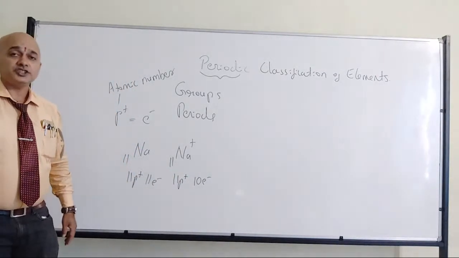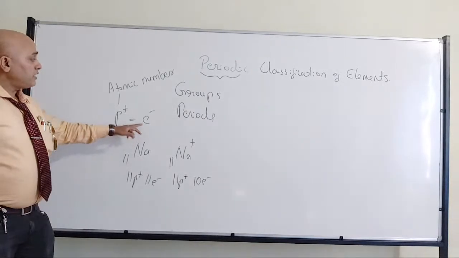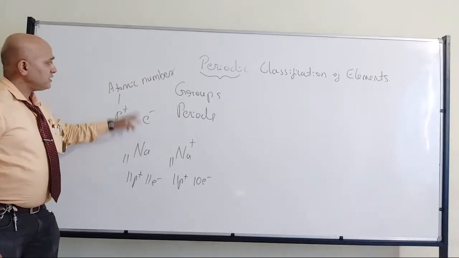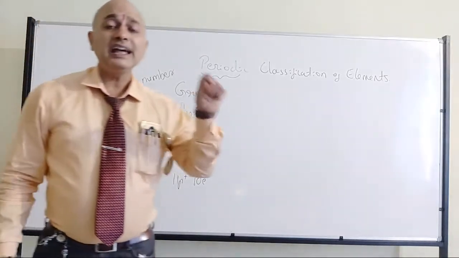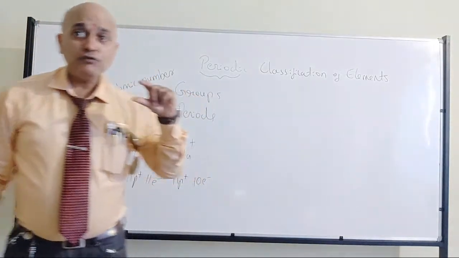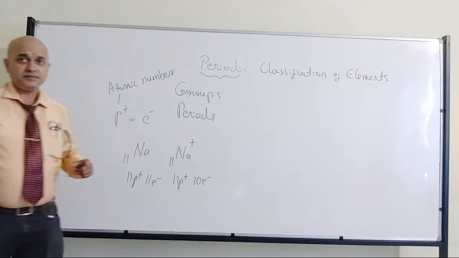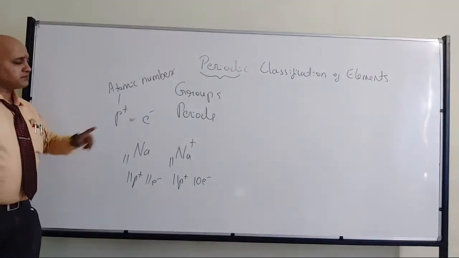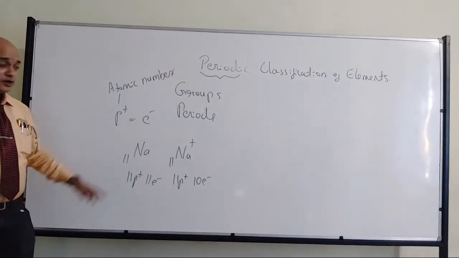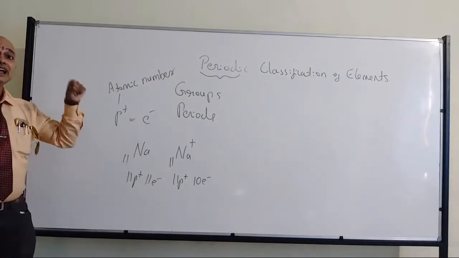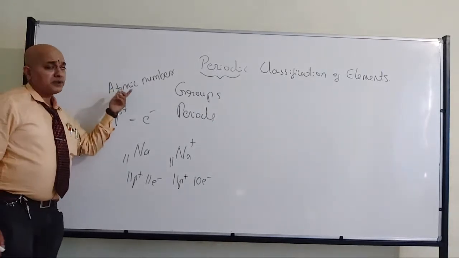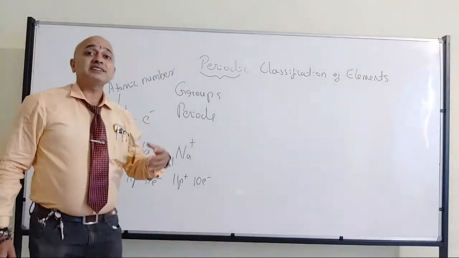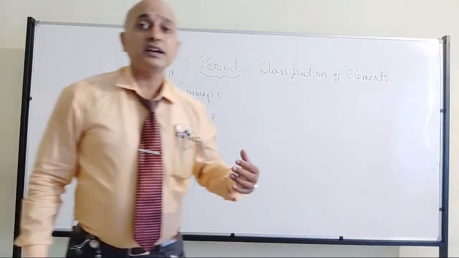There is a change. So if I want to define with respect to electrons and atomic number, then you should mention that in a neutral atom. That one word you should be entering. Otherwise, you can define with respect to number of electrons also, but you should mention that in a neutral atom. Fine? So that's where we have the atomic number, which is going to decide the chemical and physical properties of the element.